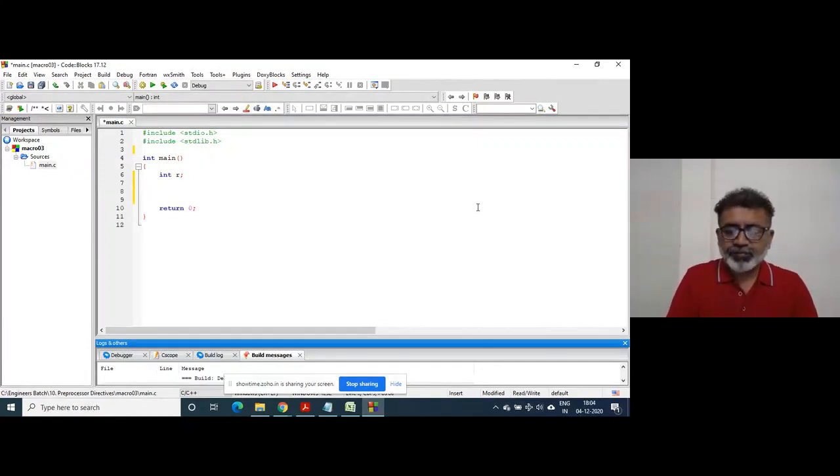And I will not write the full program. Okay. I will just try to explain the concept. So float area, right? Suppose r is fixed by you.